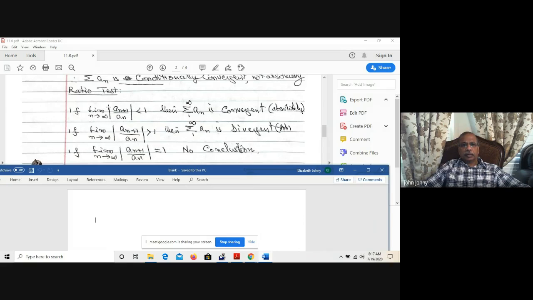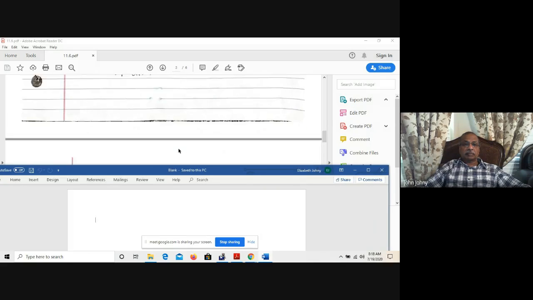So if the limit as n approaches infinity of the absolute value of a_(n+1) over a_n is less than 1, then sigma from 1 to infinity of a_n is convergent. If it is an alternating series, it is absolutely convergent. Similarly, if the limit as n approaches infinity of a_(n+1) over a_n is greater than 1, then sigma from n equals 1 to infinity of a_n is divergent. But if that limit is equal to 1, you cannot conclude anything. Sometimes it converges, sometimes it diverges. You have to apply some other test.